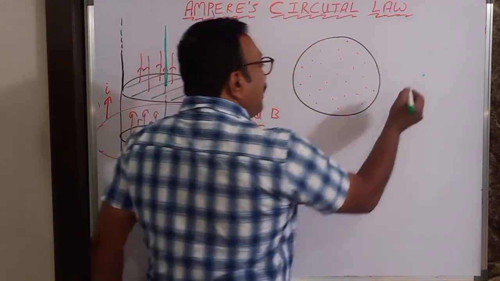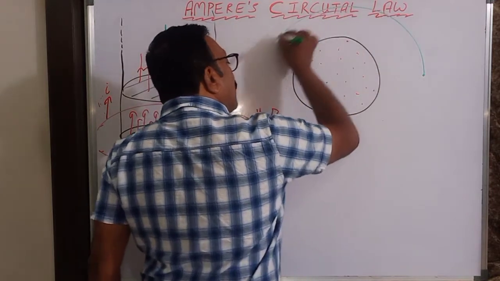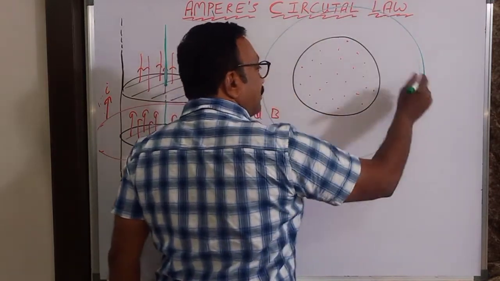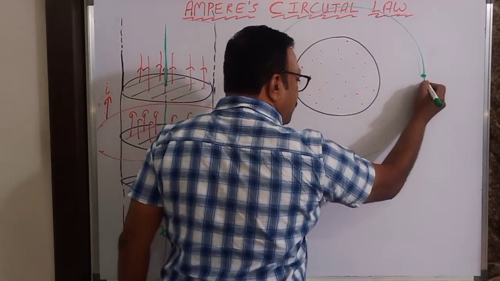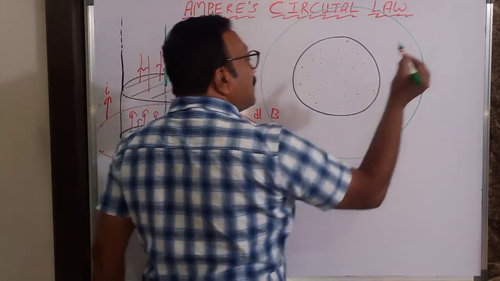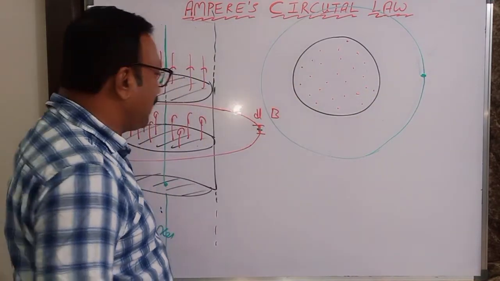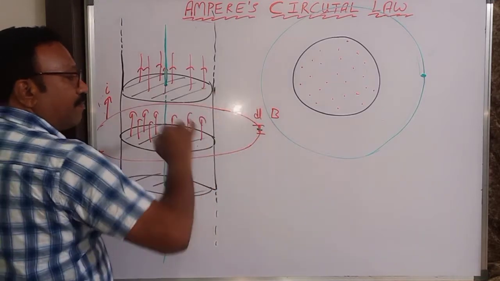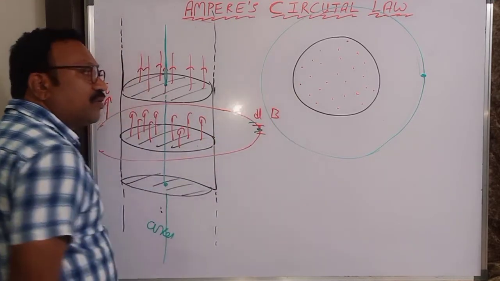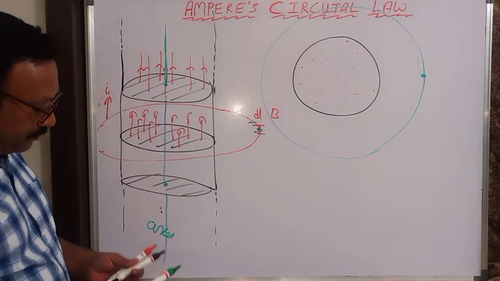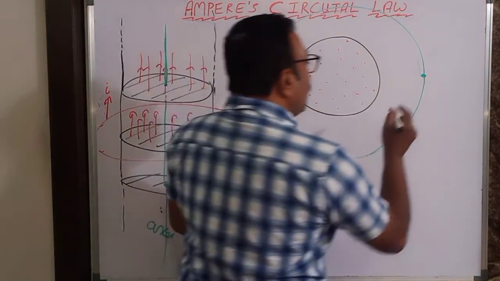So I will take one Ampere's curve like this. Ampere's curve must pass through the point where you want to determine a magnetic field. So this is an Ampere curve passing through the point where you want to determine a magnetic field. I will take now one dl here.